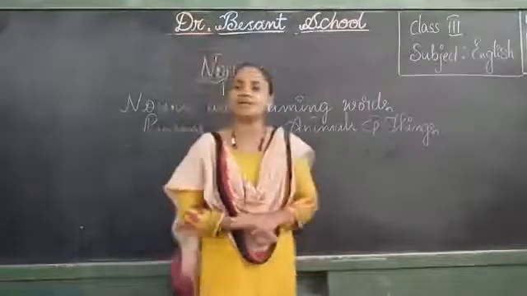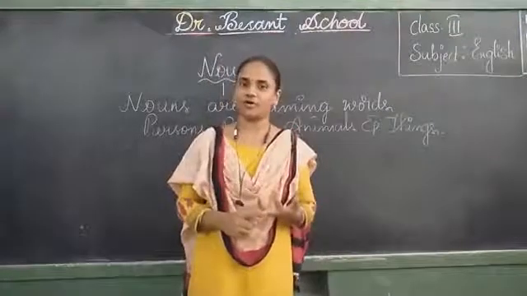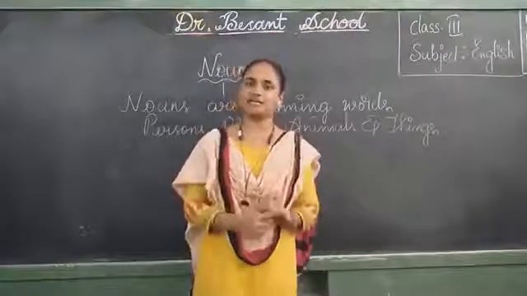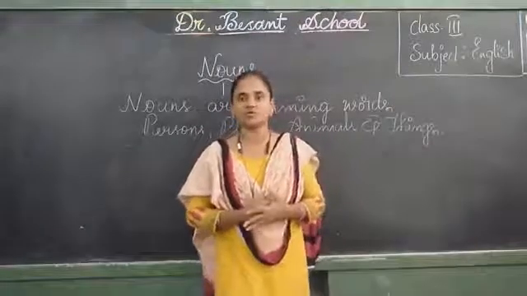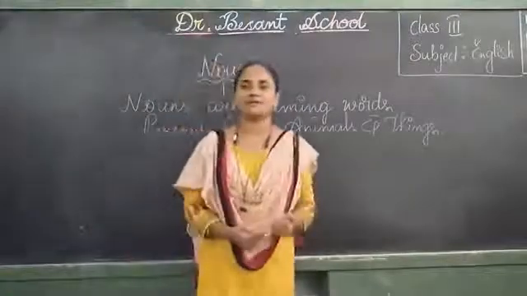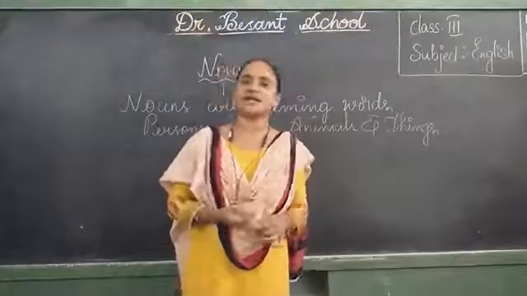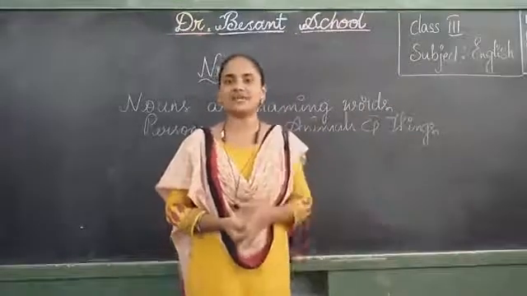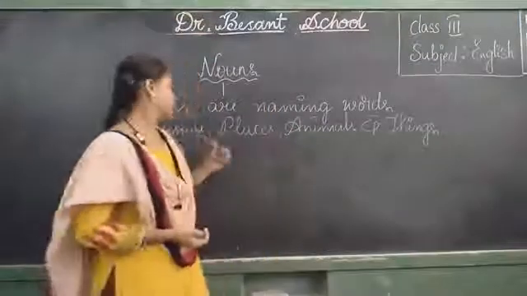For animals, can you give me some examples? Cat, dog, fox, lion, tiger. All these are nouns. We call them with those names only. Yes or no? Those are nouns. Next, places. Vijayanagram, school, playground, zoo, Vishakhapatnam, Hyderabad. These are places, right? All these are also nouns.